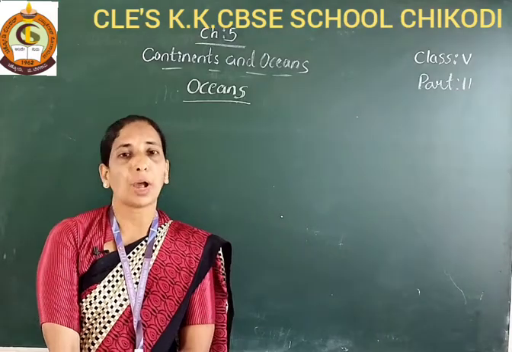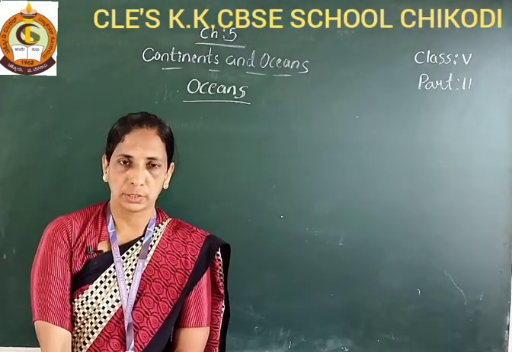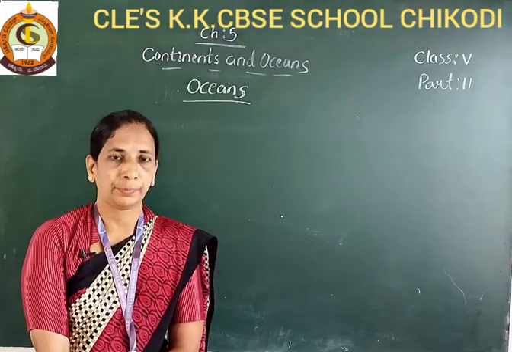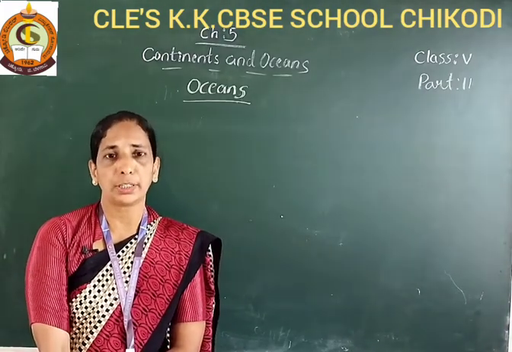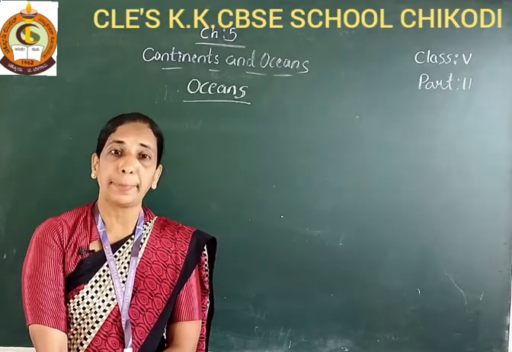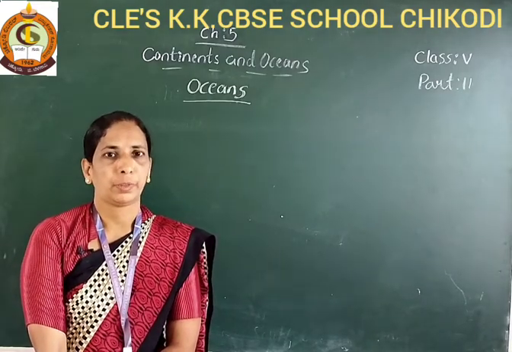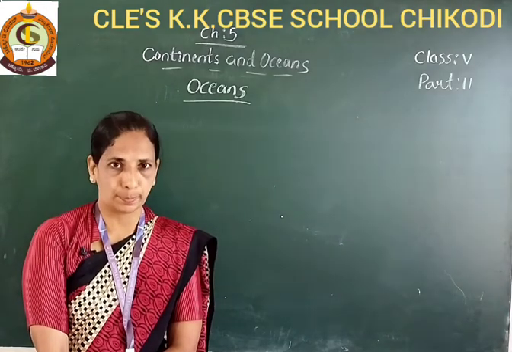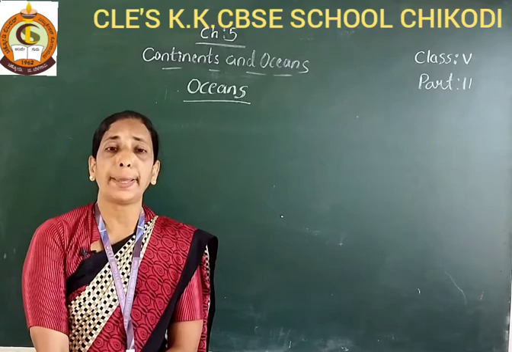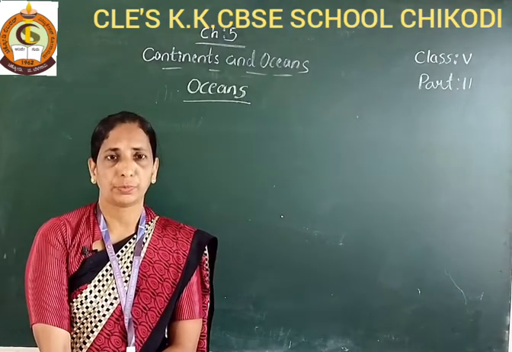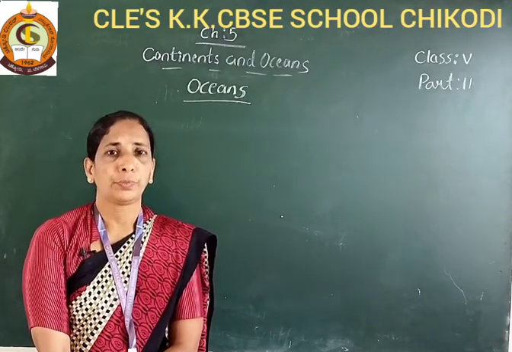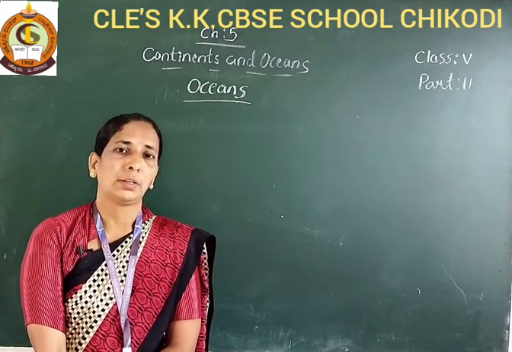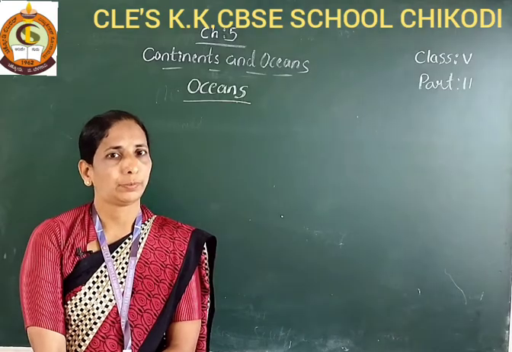In the previous class you have completed two oceans, the Pacific Ocean and the Atlantic Ocean. The Pacific Ocean is the first largest and deepest ocean, triangular in shape, and deepest in the earth's crust. The second ocean is the Atlantic Ocean.